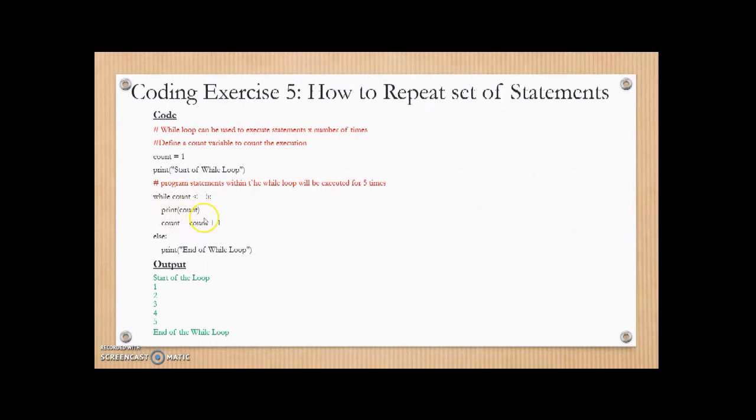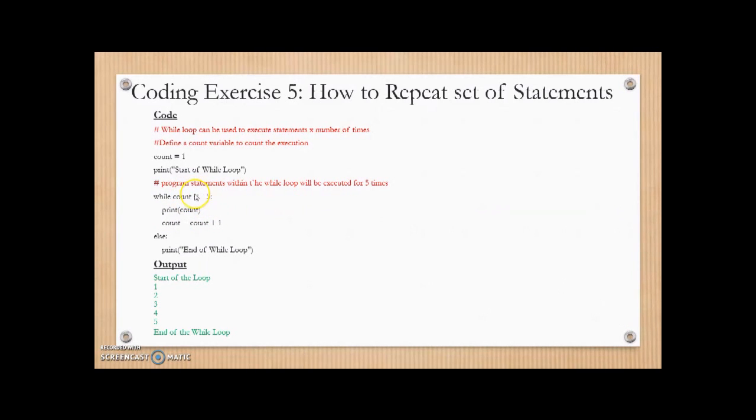So this while loop will be executed 5 times. Then subsequently the value of count will become 6. So once it comes here and the value of count becomes 6, it will breach this statement. After 5 executions, it will go to the else part, which is print end of the loop.